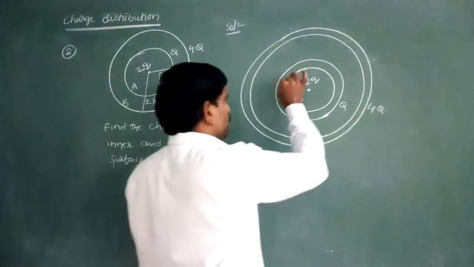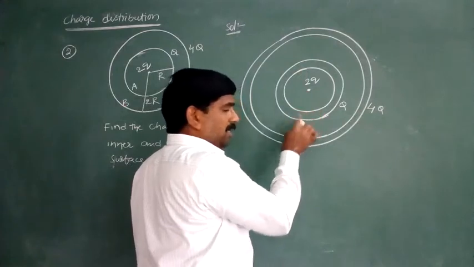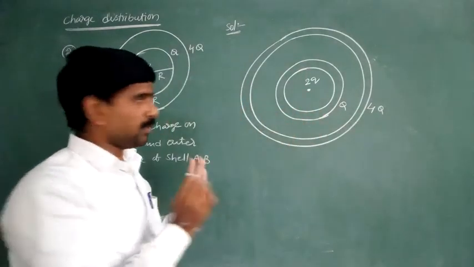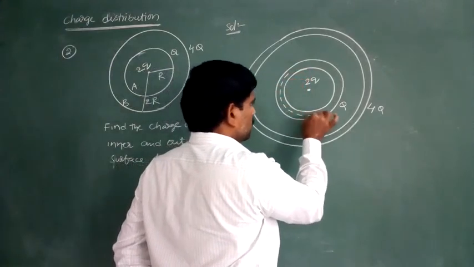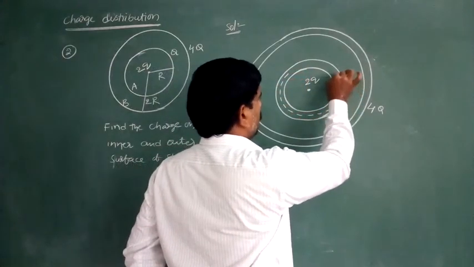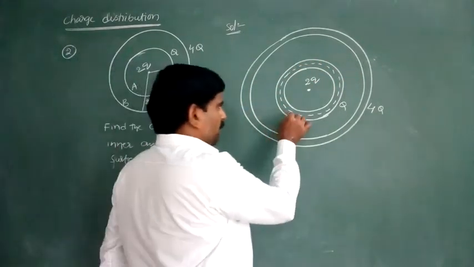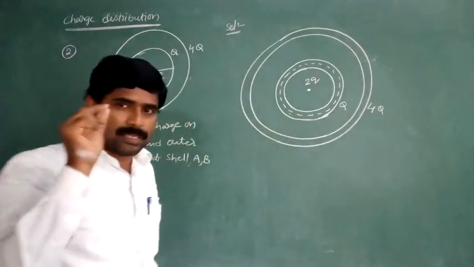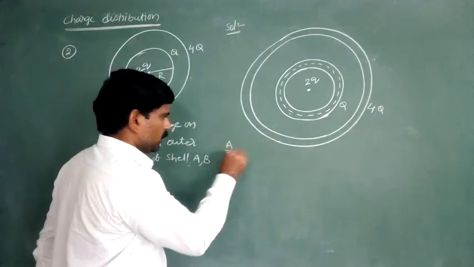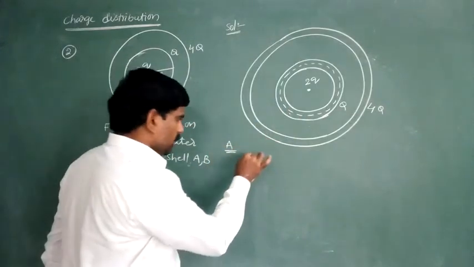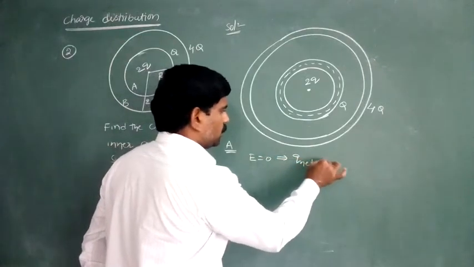First of all, what is the charge on the inner and outer surfaces of the first shell? First we find that. Observe, first draw a Gaussian surface. This dotted line indicates the Gaussian surface. The electric field intensity inside the conductor must become 0 for the first shell. Electric field intensity equal to 0 implies Q net is equal to 0.